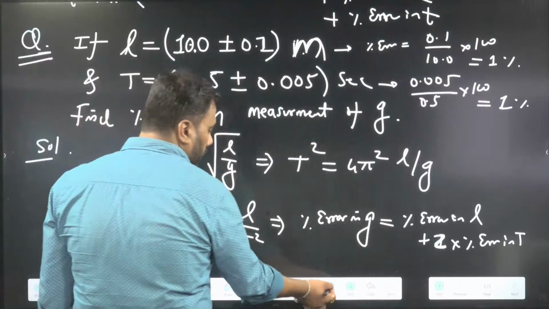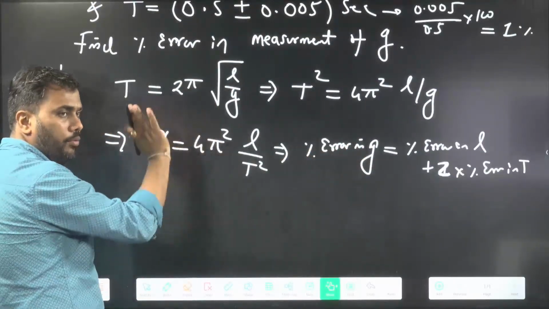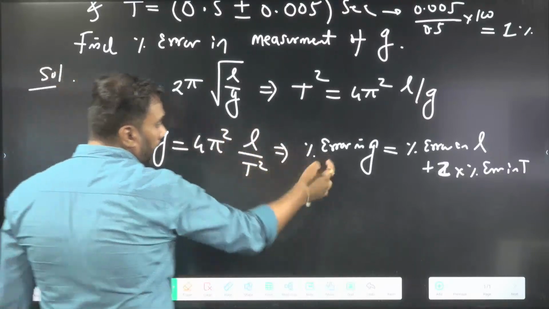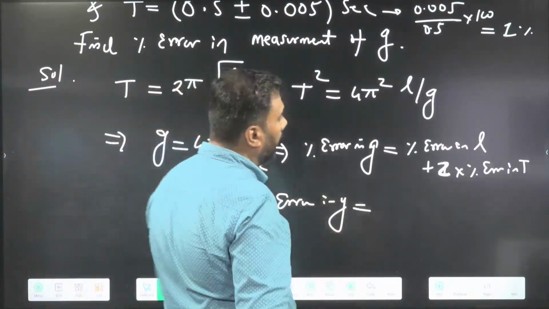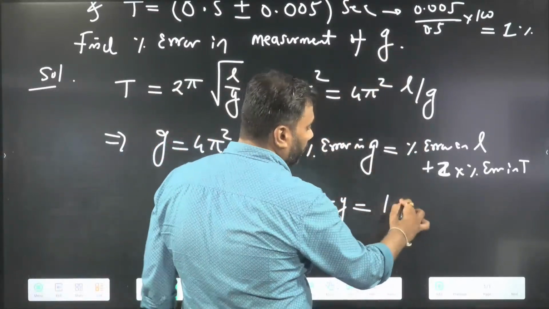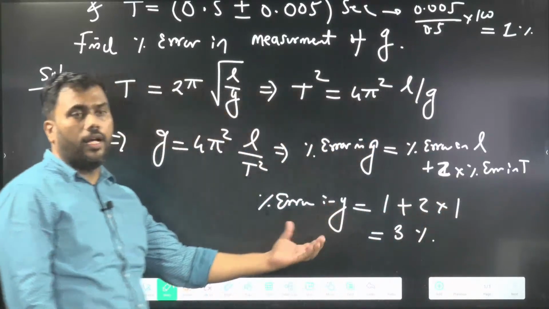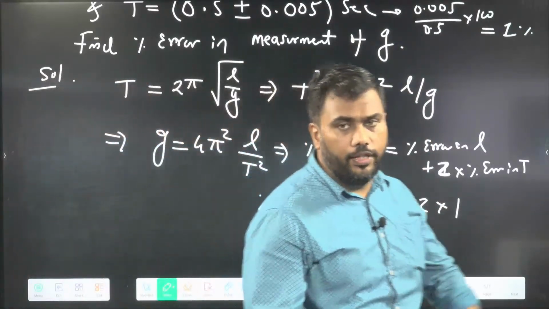4 pi square is constant. So whenever we are writing relative error, this constant can be eliminated. We can remove the constant when writing errors. Now I need to find the percentage error in G. That will be the percentage error in length, which was 1%, plus 2 into 1, that is going to be 3%. The answer is 3%. Everyone, is this clear?